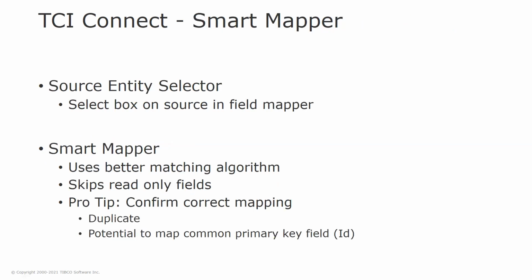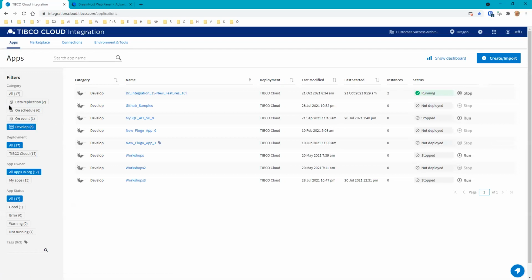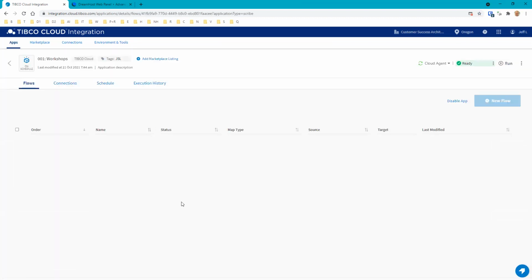Another thing we've done is improve the mapper in TCI Connect. Really, that's one of the best things about TCI Connect: the tool itself is extraordinarily easy to use, and you can very quickly be up and running with fairly complex integrations using just the out of the box and basic functionality. So let's see what the new functionality looks like. Head to our apps, and notice if I select our on schedule apps, these are going to be our Connect applications. Then we go over to our workshop examples.